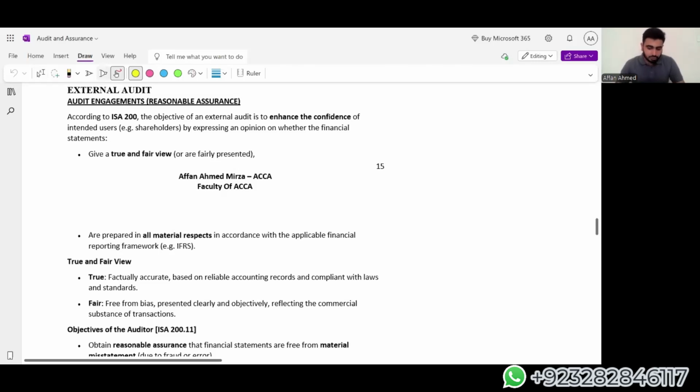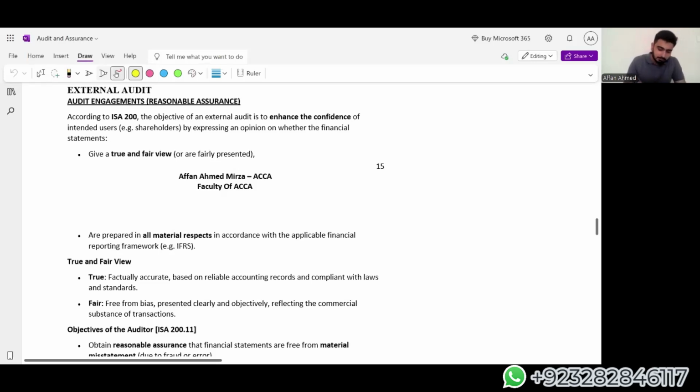Now, in this type of audit examination, we are giving a reasonable level of assurance. A reasonable level of assurance basically means that we are giving them 80 to 90% assurance, a high level of assurance, but not absolute assurance, that the financial statements are representing everything true and fair, and that nothing is problematic according to us.